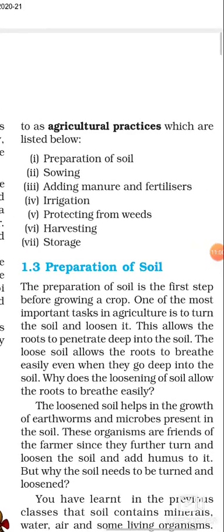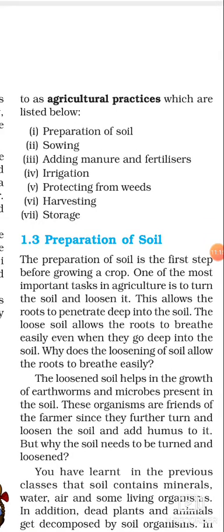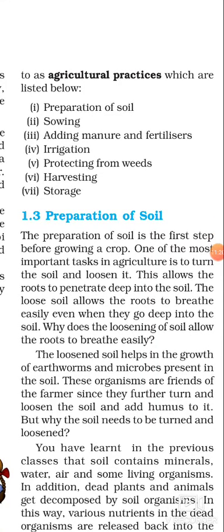What are the 7 steps? Number 1, we have to prepare the soil, preparation of the soil. After that, we have to sow the seed, sowing. After that, we have to provide manures and fertilizers, adding manure and fertilizers. Then we have to provide water, that is irrigation. Then we have to cut down the undesirable plants, we have to protect from weeds. Then we have to harvest and then storage.